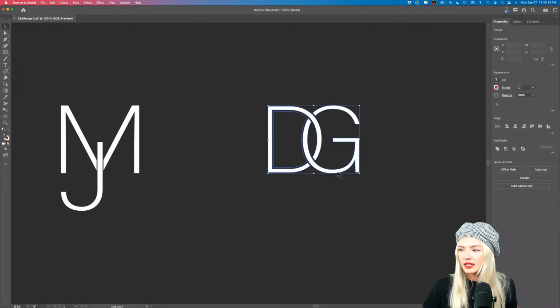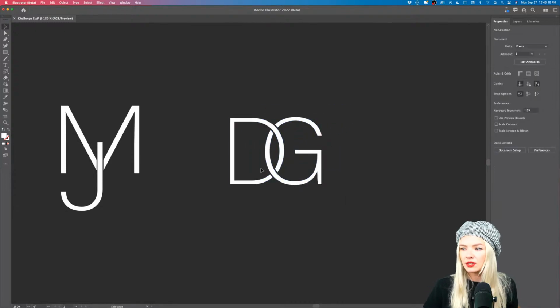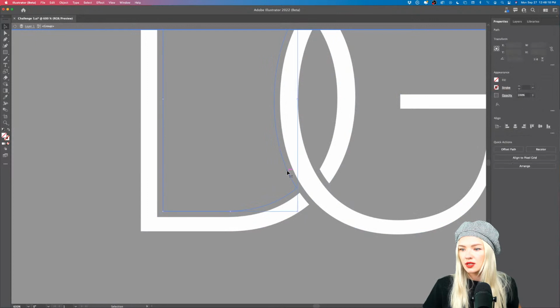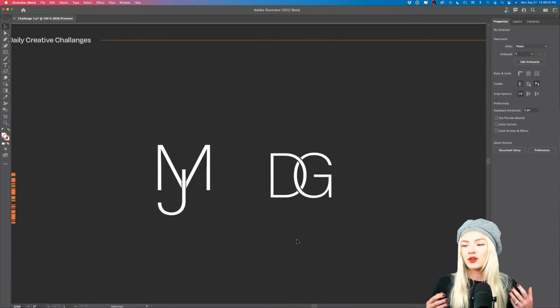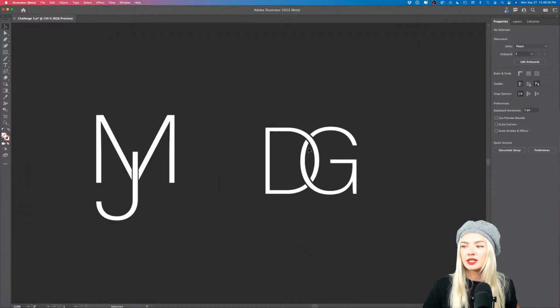Perfect. So this is something that I would like you to try out. And I see there is another little shape that's hidden inside. That's something I would like you to try for your first and last name, to experiment with this technique of overlapping letters and creating an outline that will define the hierarchy. So which letter is in the front, which letter is in the back. This is a great technique also for designing logos for any of your brands. So yeah, feel free to try this out.